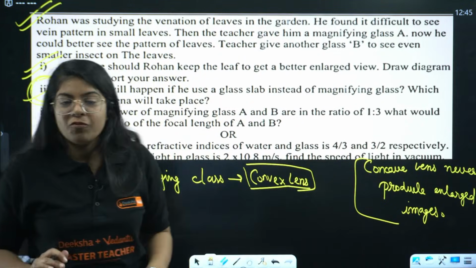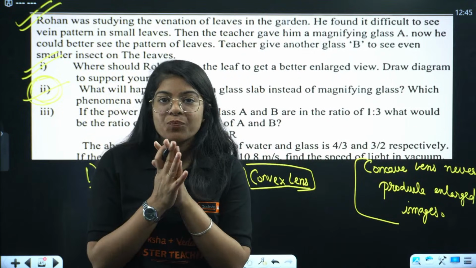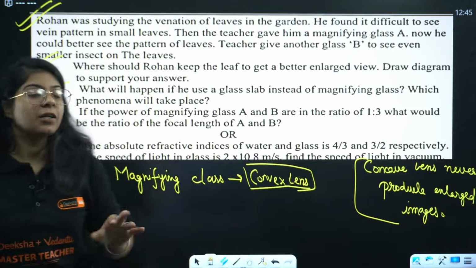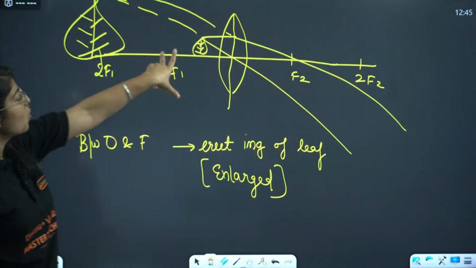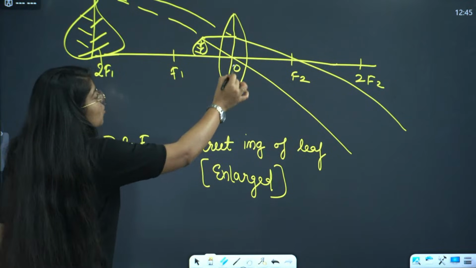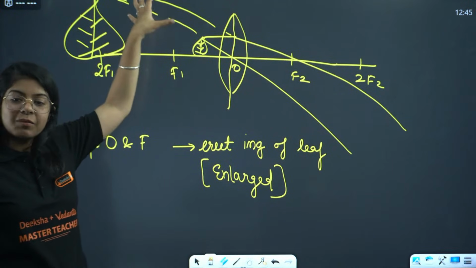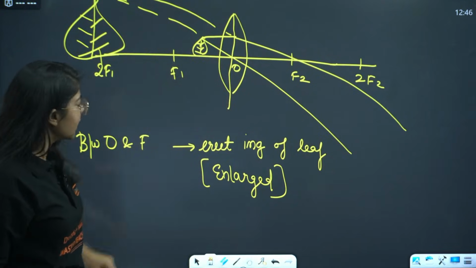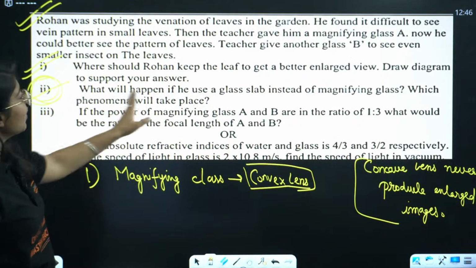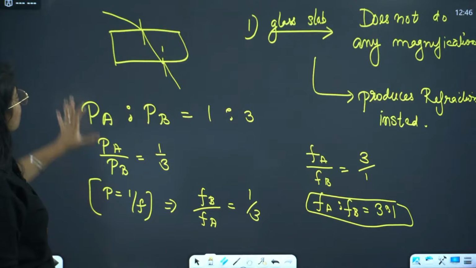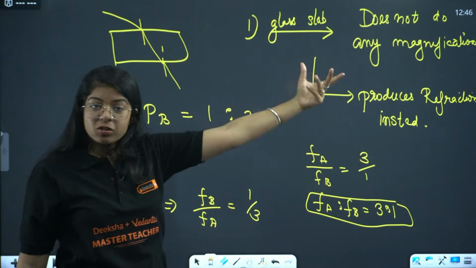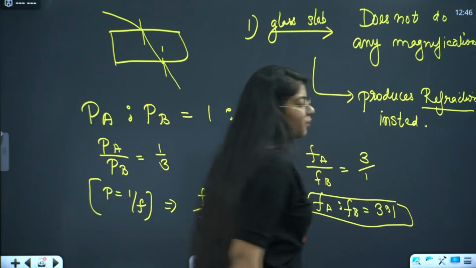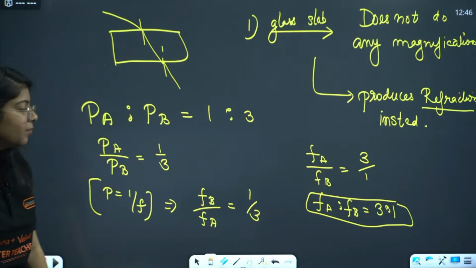Now obviously Rohan wants to see an erect image of the leaf, not the inverted one. So where will the leaf be placed? That will be placed between focal length and optical center, because that is the only case where a virtual and erect image is formed in case of a convex lens, right? So this is the diagram. And then they have asked what will happen if he uses a glass slab. If he used a glass slab, there will be no magnification. A glass slab does not produce any magnification. It only produces refraction. So there is no use of using a glass slab, right?